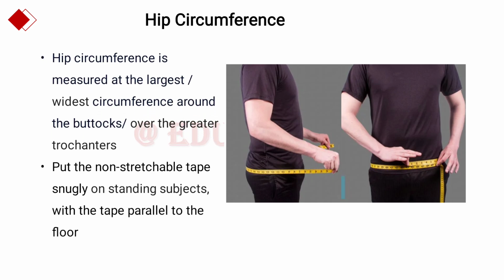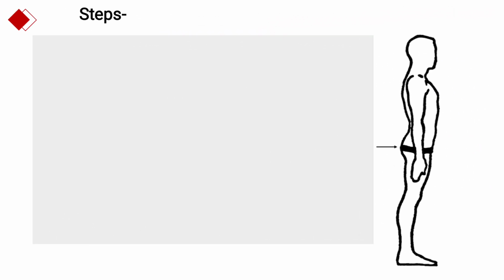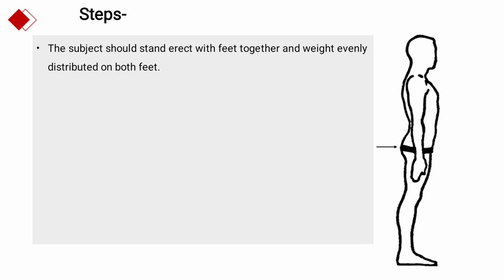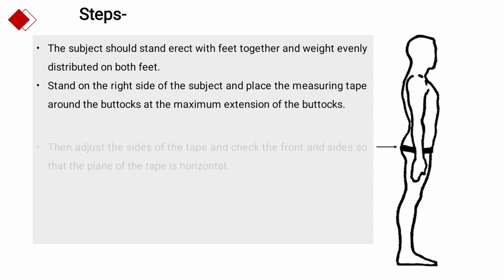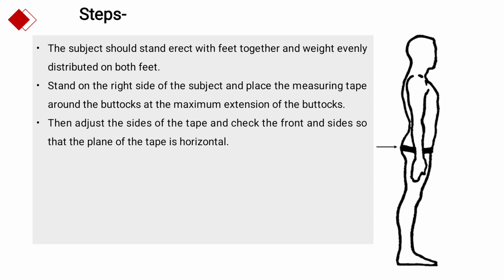For hip circumference, it is a measurement at the largest or widest circumference around the buttock over the greater trochanter. The student should put non-stretchable tape snugly on the standing subject with the tape parallel to the ground. These are the steps of the measurement of hip circumference. The subject should stand erect with the feet together and weight evenly distributed on the feet. The student should stand on the right side of the subject and place the measuring tape around the buttock at the maximum extension of the buttock as shown in the figure marked by arrow.